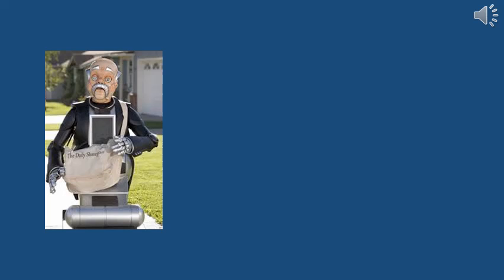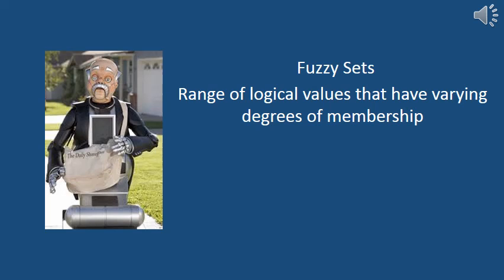Now, let's say you have this really cool robot butler that brings you drinks and operates on a fuzzy logic system. You could use the temperature chart from before to define fuzzy sets that will help your butler deliver you beverages at the optimal temperature. Fuzzy sets are a range of logical values that have varying degrees of membership. These are usually represented as if-then statements.